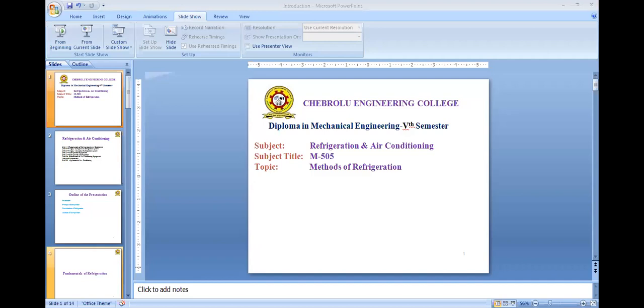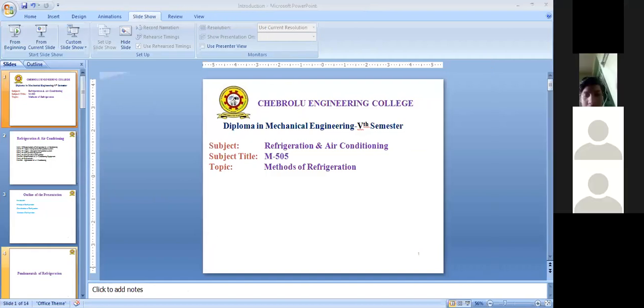And the next one is liquid gas refrigeration. In liquid gas refrigeration, the liquids used are liquid nitrogen and carbon dioxide, and the gas used is nitrogen gas. It is used for transportation vehicles.